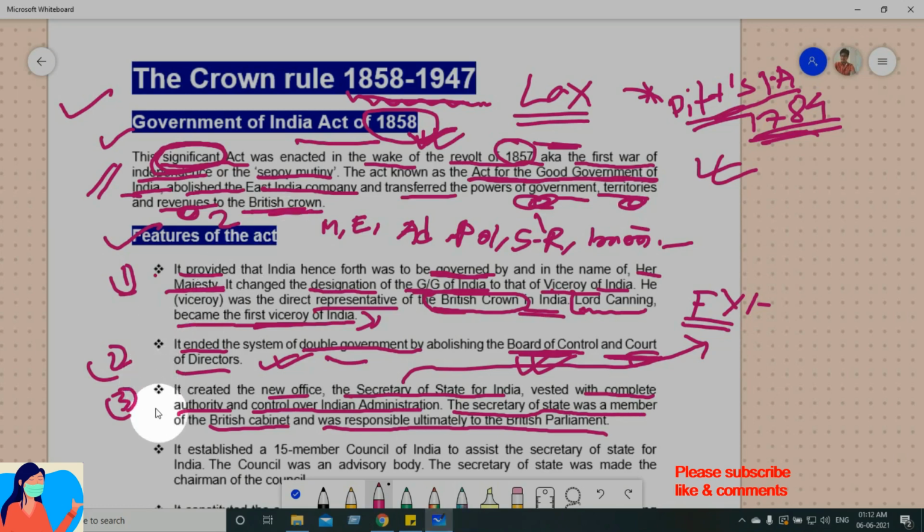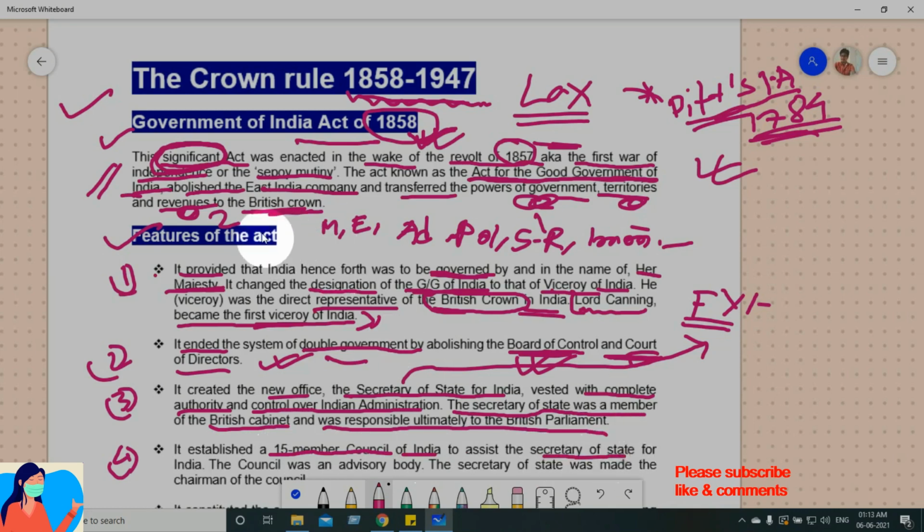I do not know. I think 1, 2, 3, 4, one last point is there. So the next point is: it established a 15-member council of India to assist the Secretary of State.